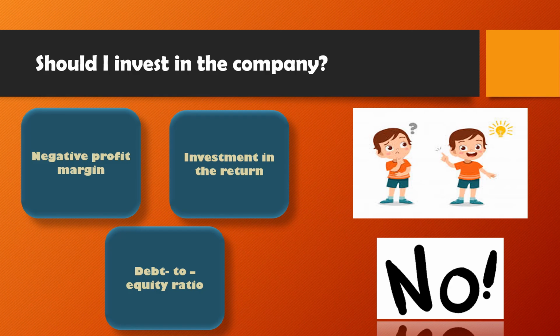Next, we need to look at the debt to equity. If the company's returns are higher than its interest cost, the debt will enhance value. However, if not, shareholders will lose. The last is our aim of investment, which is the return. The return on equity helps investors compare the profitability of companies. But Parkson shows us a negative ratio in return on equity. It convinces us not to take the risk of investing in this company.